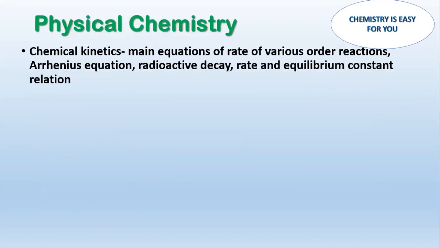Next, let's come to physical chemistry. First of all, in physical chemistry, one of the major topics is chemical kinetics. In chemical kinetics, the main equations of rate, that is for first order, second order and zero order reactions. What are the major rate equations and the relations, like K is equal to what, and all those things. And also the half life time. How to calculate that, those things you have to memorize in chemical kinetics. Then also the Arrhenius equation and radioactive decay.